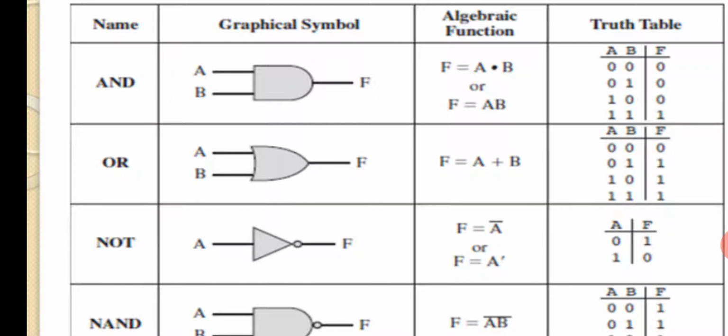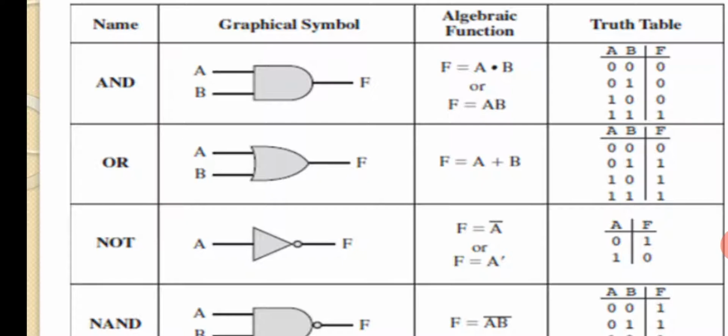So truth table is nothing but, whenever you are dealing with zeros and ones, ultimately whatever the table after calculation, if you are maintaining one table, that table is called a truth table. That is a Boolean table. Boolean table means either true or false, or either 1 or 0, like that.